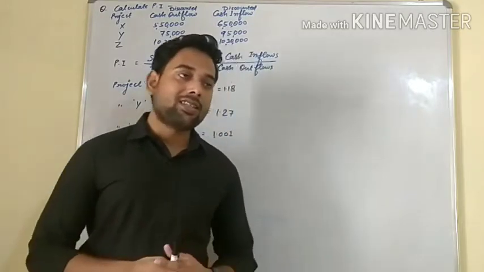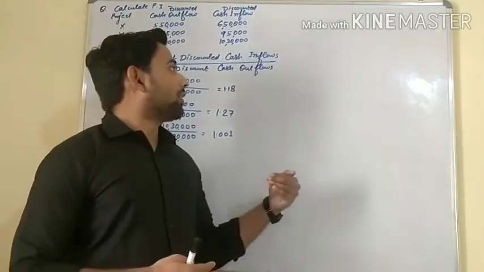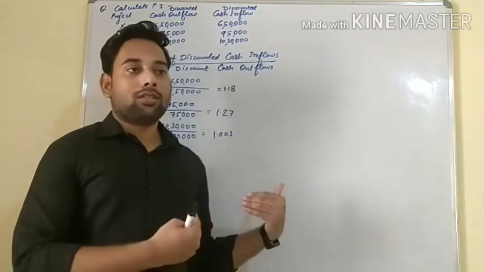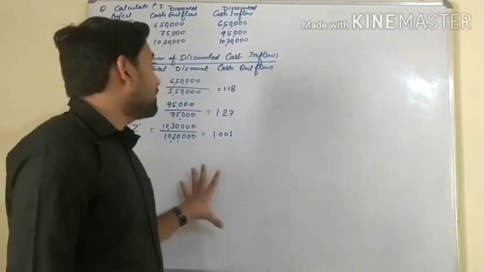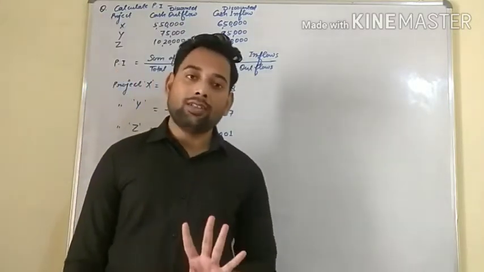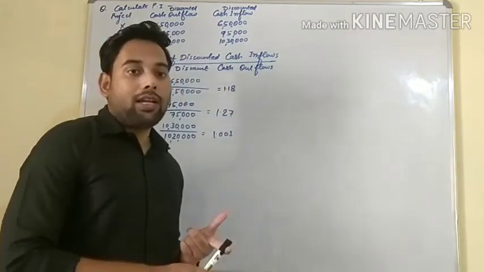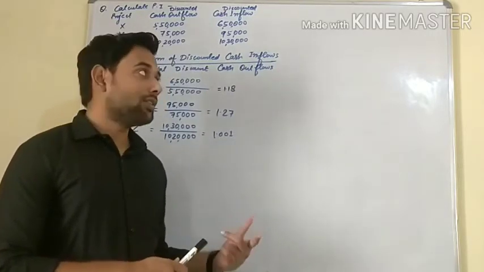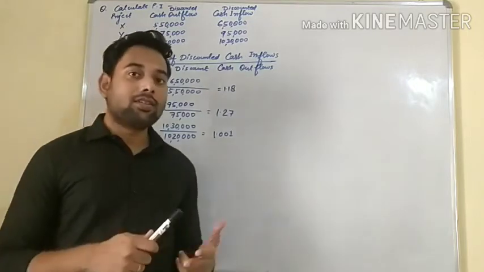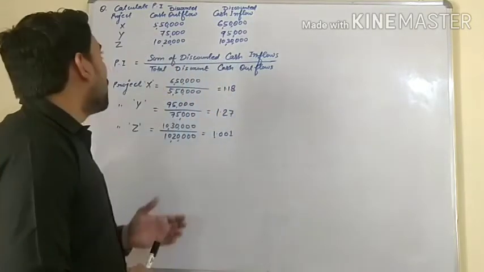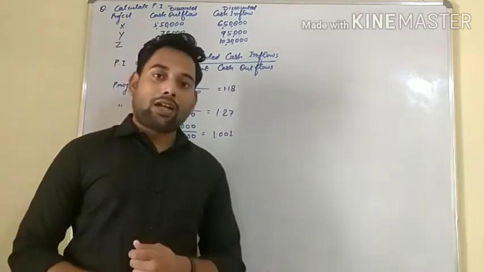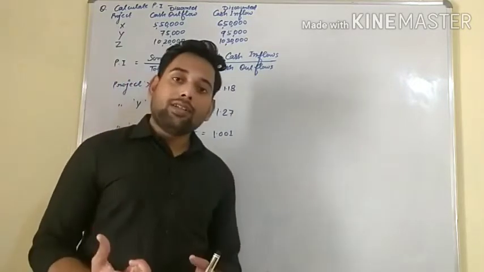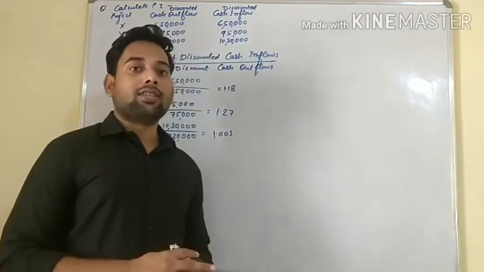Now we are discussing the discounted cash flow technique. It means all the methods under the time adjusted technique or discounted cash flow technique. In all techniques we have to consider the discount factor. That's why you could see that in the first method, the discounted payback period, we used the discount factor. In NPV we are considering the discount factor, and in PI we are also considering the discount factor value. All the techniques under the time adjusted technique will consider the discount factor.